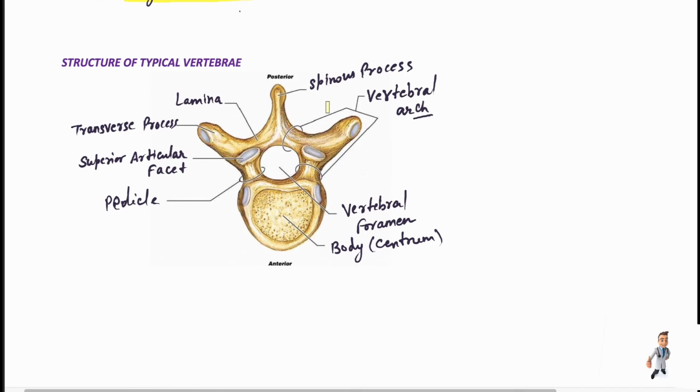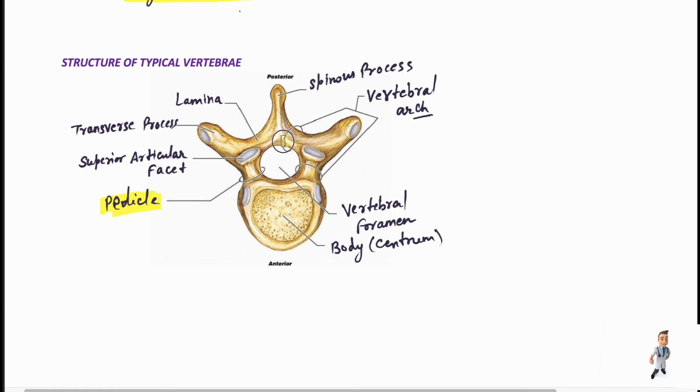It consists of paired pedicles, so these are our pedicles. They have the paired pedicles, and they have the paired vertebral arch.